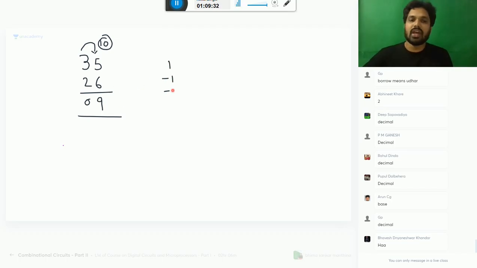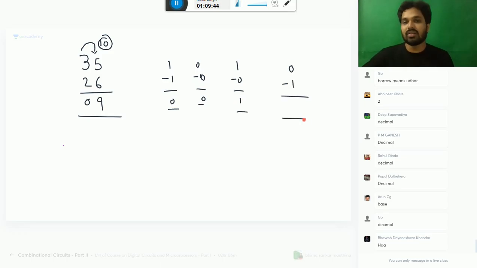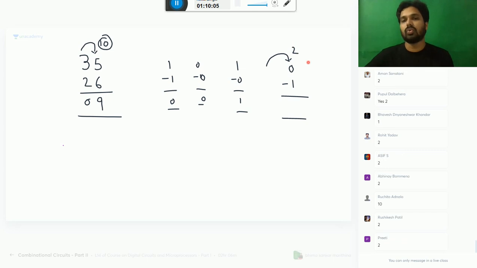1 minus 1 happily you can do, 0. 0 minus 0 is also not a difficult thing for me. 1 minus 0 also 1, not a difficult thing. Now 0 minus 1, I should subtract 1 from 0. So what I will do is I will take borrow from my higher order friend. That borrow, in decimal it becomes 10. In the binary, it will become 2. 2 is equal to how much? 1 0 in the binary.